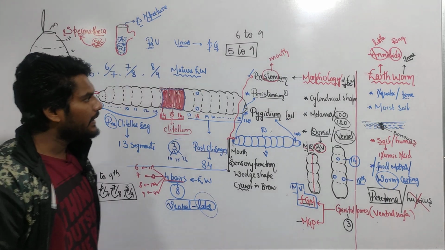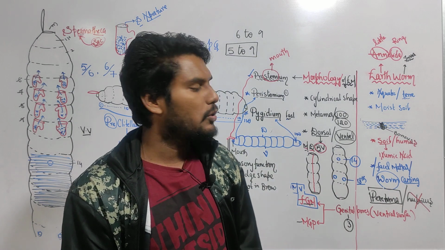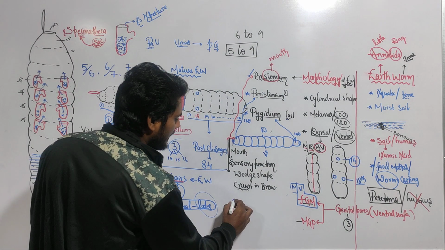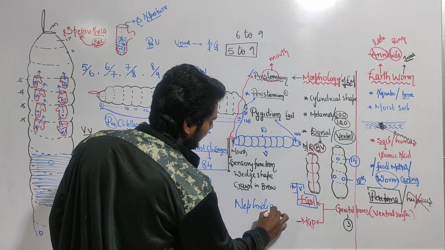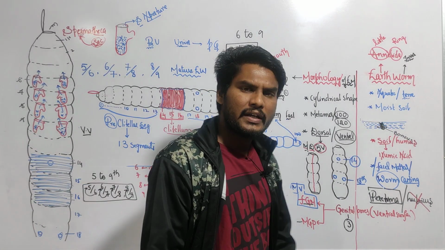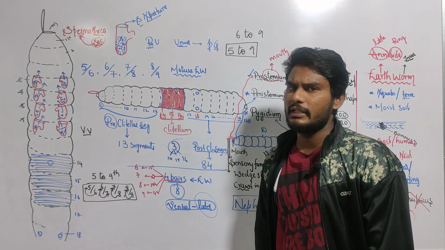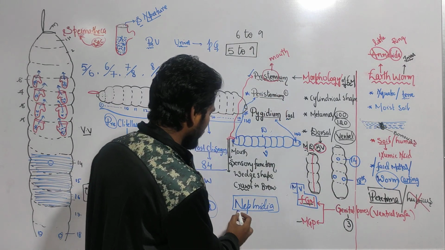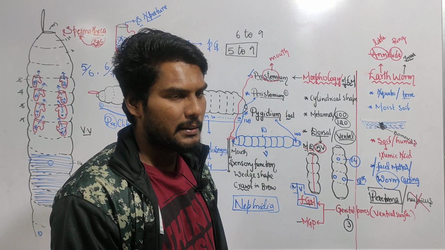And next, this earthworm contains an excretory structure. As I told when I was telling about annelida, the excretory structure in annelida is nephridia. The excretory structure in earthworm is nephridia. So many nephridiopores are present; the entire body contains many nephridia. Later we will discuss nephridia in much detail: how many nephridia are present and from which segment to which segment they are present.